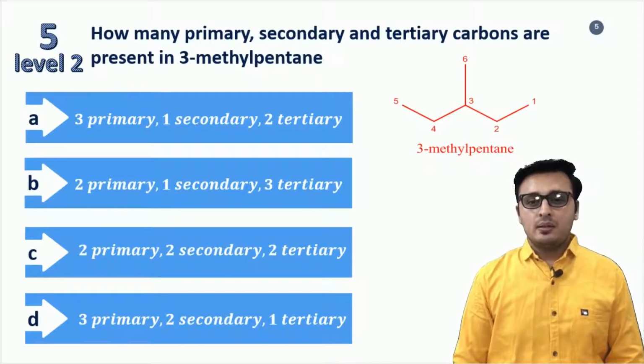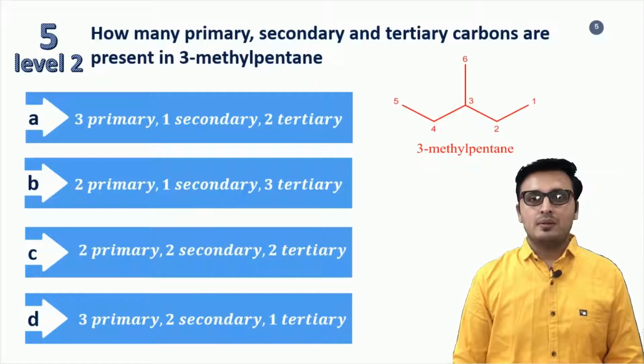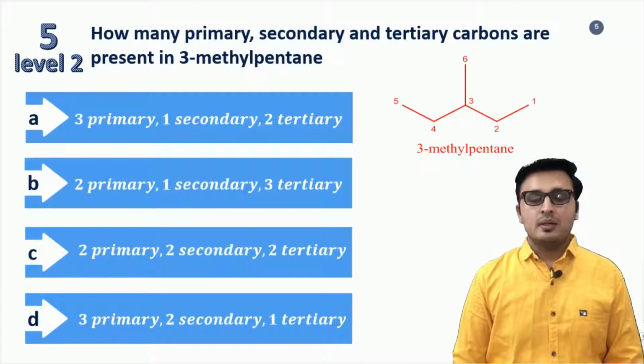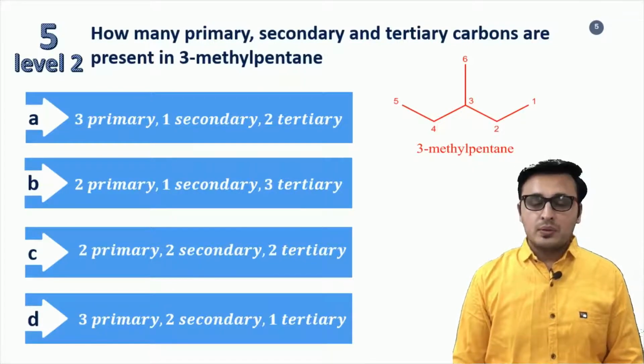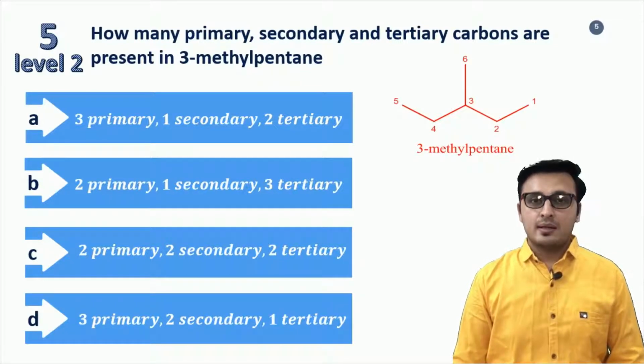Now we can see that in the structure, the carbon numbers 1, 6 and 5 are terminal carbons, and they are connected to only one carbon. So in a shortcut we can say all the terminal carbons are primary carbons. So we can see that three carbons 1, 5 and 6 are primary carbons. We can also see that carbon number 2 and carbon number 4 are intermediate carbons. In between the chain they are present and they are connected to two carbons. Therefore carbon number 2 and 4 are secondary carbons. It means two carbons are secondary carbons.